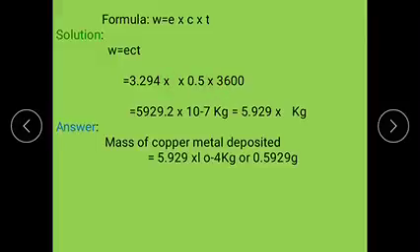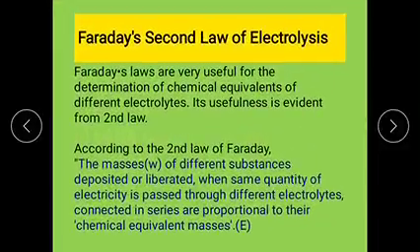When we substitute those values in this equation, we get W equals E C T, that is 3.294 into 10 to the power of minus 7, into 0.5 into 3600. On simplification we get 5.929 into 10 to the power of minus 4 kilograms, or 0.5929 grams.